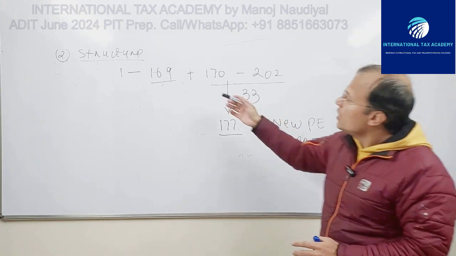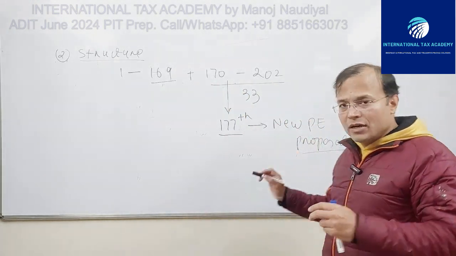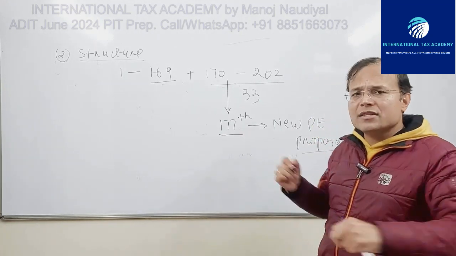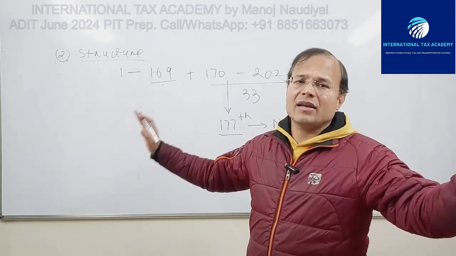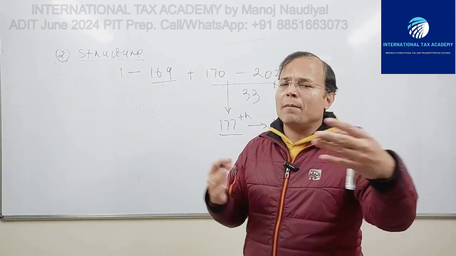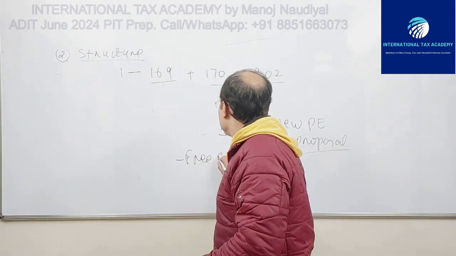Okay, now this PE proposal is in the form of an article. OECD has drafted it as a freestanding article. So this may be included in the existing bilateral tax treaties between the countries.